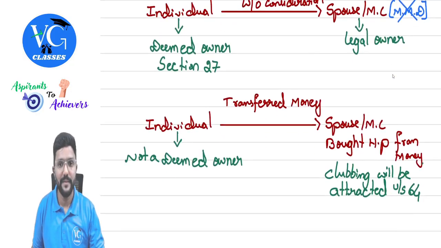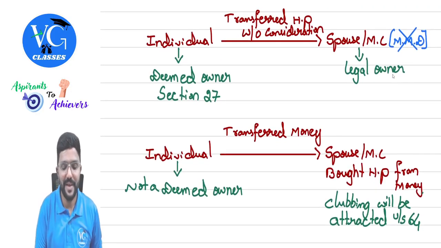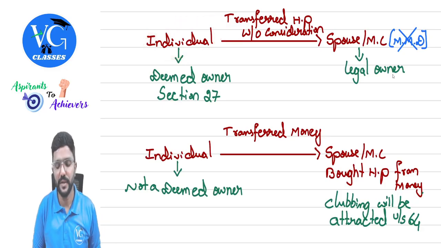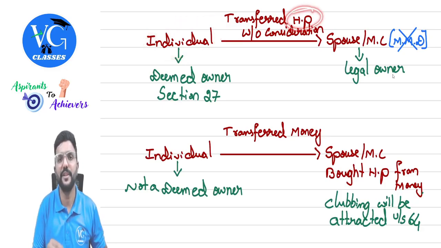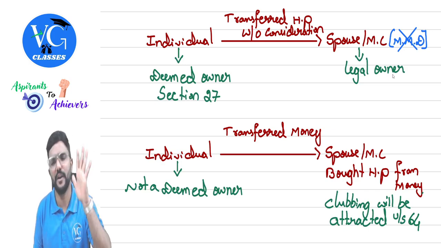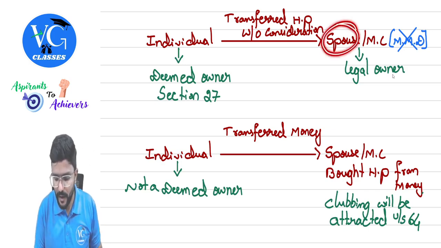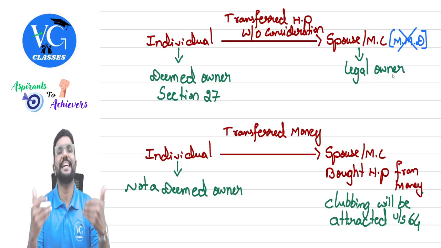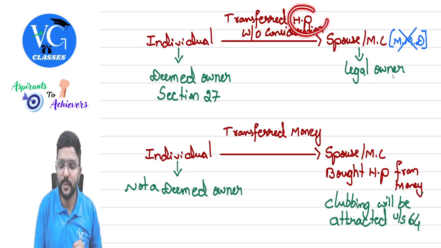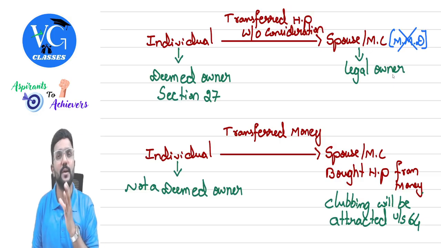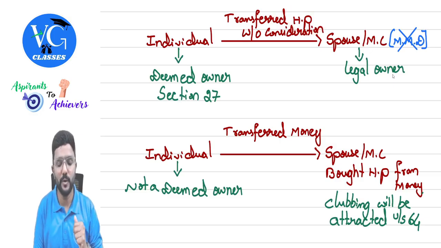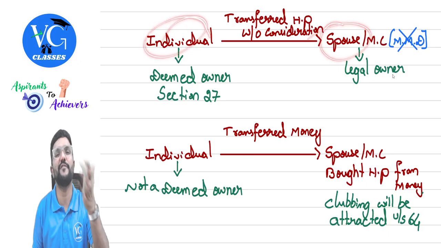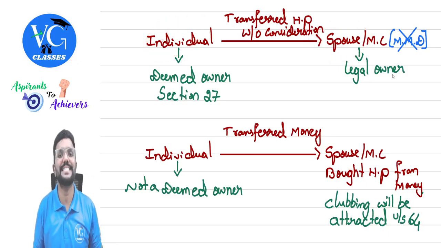So I will just explain you. Assume an individual, called the transferor, transferred the house property without consideration, that is free of cost, to a spouse or minor child, or even for inadequate consideration. For example, assume the house property stamp duty value is 1 crore, whereas it is sold by the individual to his spouse only for 50 lakh, 40 lakh. We call it inadequate consideration. Even in that case, section 27 will be applicable.